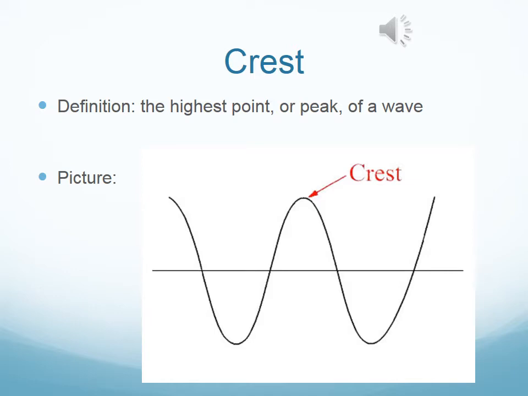The easiest part of a transverse wave is the crest. The crest is the highest point or peak of a wave. The way that I like to remember this is when I look up into the sky, I see a crescent moon. Well, crest, crescent, sounds similar, right? And where do you find the crescent moon? Up in the sky. Therefore, it is the highest point on the wave.